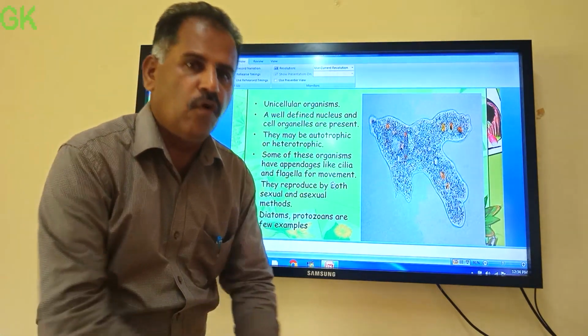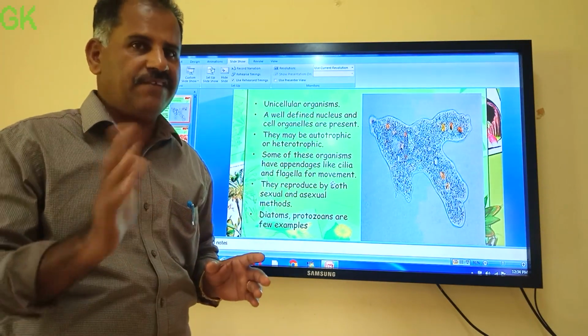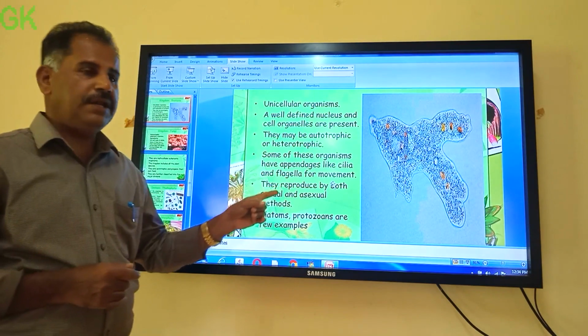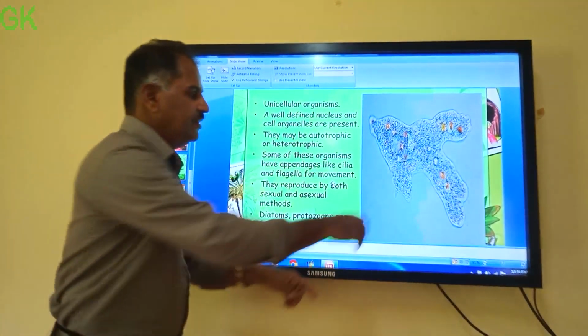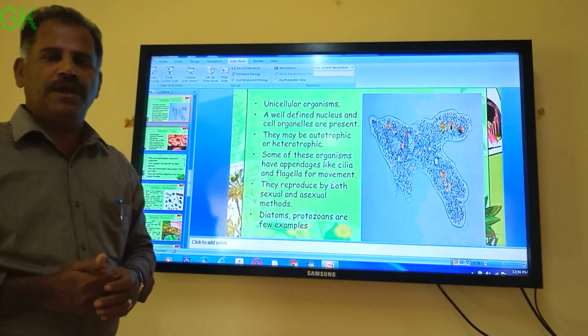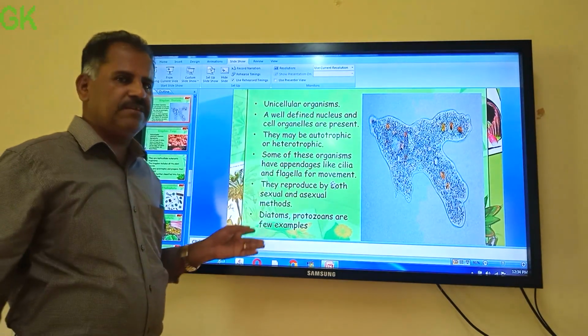Animal character means they can locomote from one place to another, unlike plants, which cannot locomote, but a euglena can locomote. Okay, then what is the locomotory structure in this organism? You can see these projections. Yeah, they are called pseudopodia. So pseudopodia, cilia, flagella, different types of organisms are there.